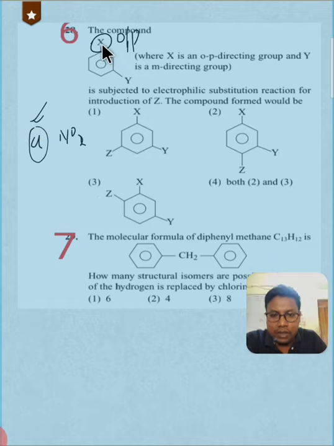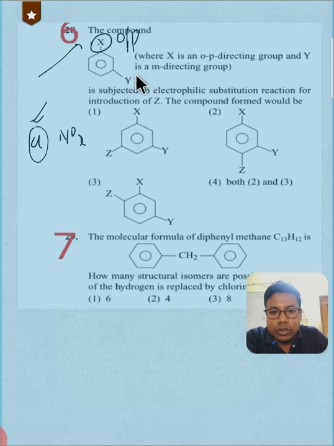If X is halogen. And if X is not halogen, then they are all activating groups, right? So the product must be according to X, not according to Y. Since X is an ortho-para directing group, the electrophile will come to this position or this position, right?